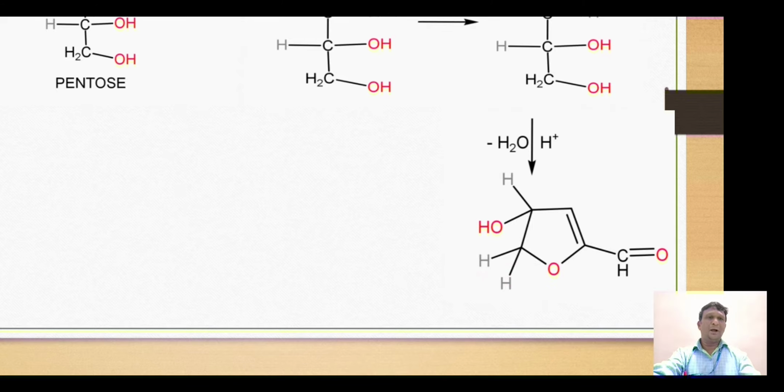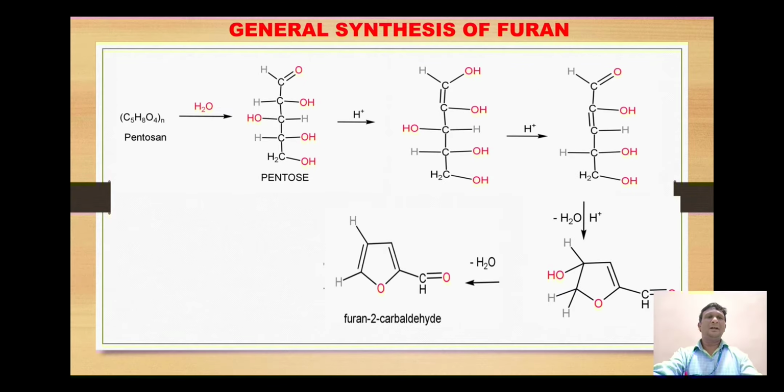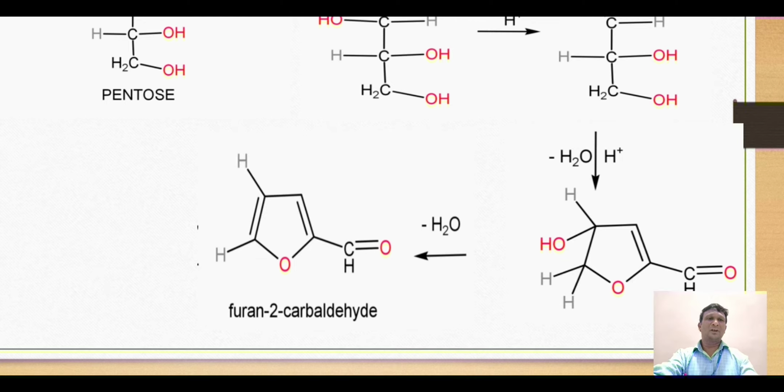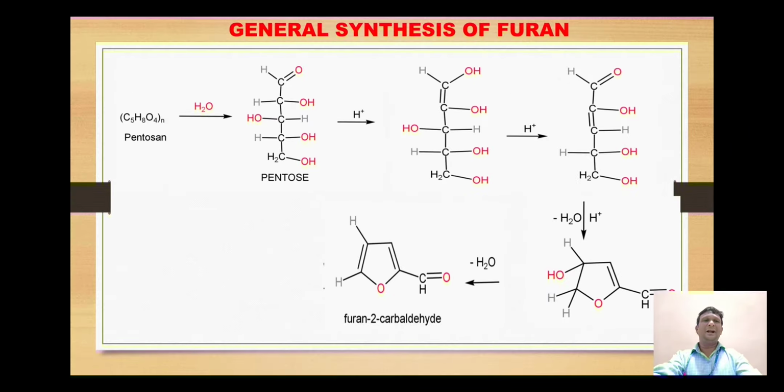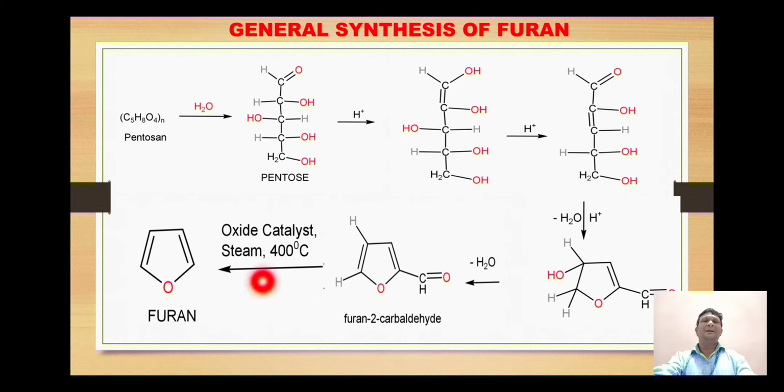So this compound then undergoes the release of a water molecule. Dear student, one of the hydrogens, that is this hydrogen, and this hydroxyl group will be removed as a water molecule, and thus a double bond is generated between this carbon and this carbon, and this gives the formation of furan 2 carbaldehyde.